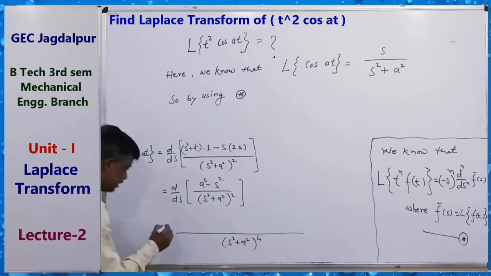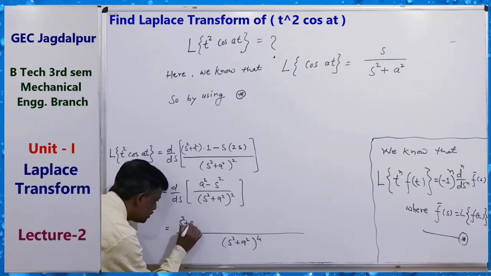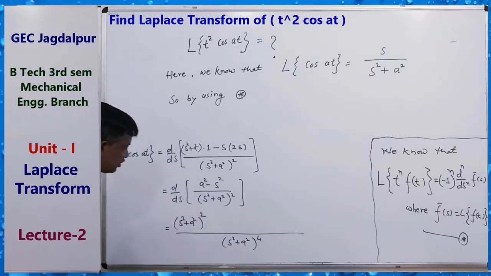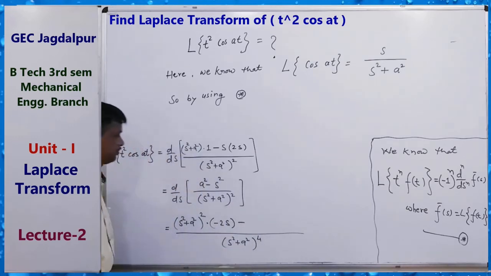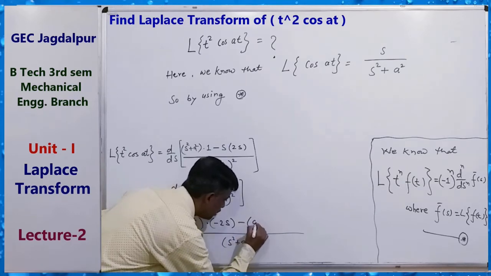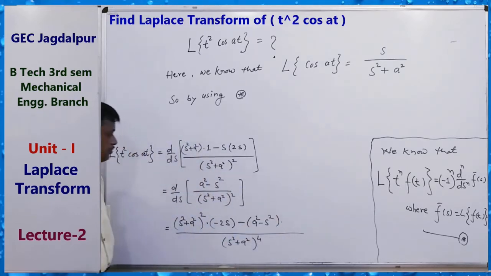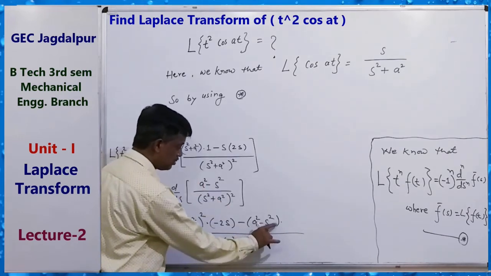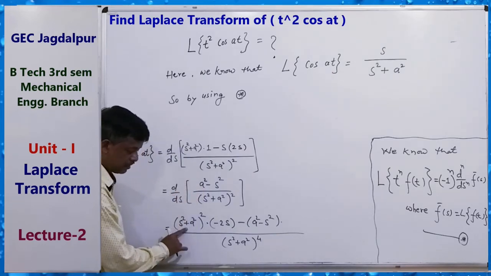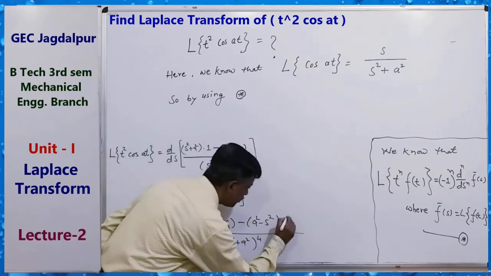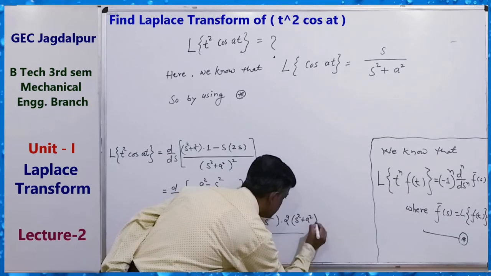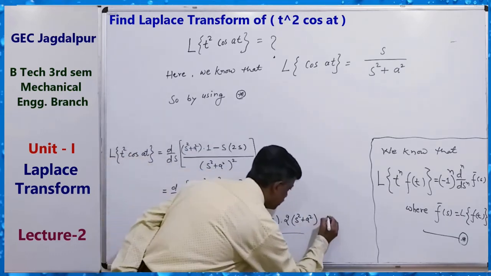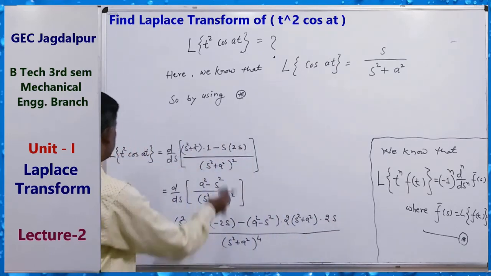This is the denominator, and here is the square of the denominator. Now the denominator s square plus a square into the derivative of the numerator, which means 0 and minus 2s, minus 2s, minus the numerator a square minus s square into the differentiation of the denominator, that is 2 of (s square plus a square) into the differentiation of this, 2s. Okay.